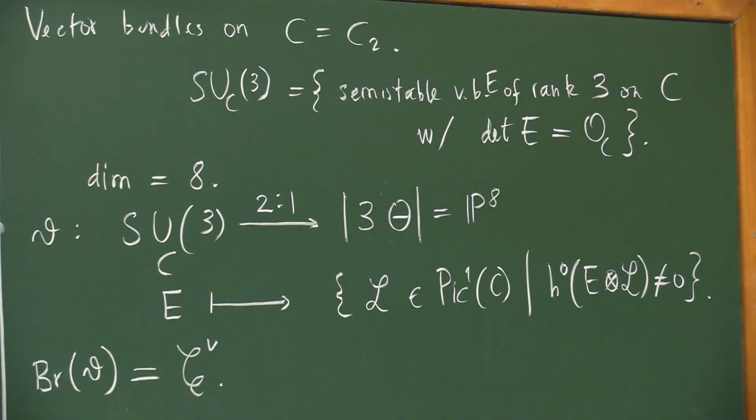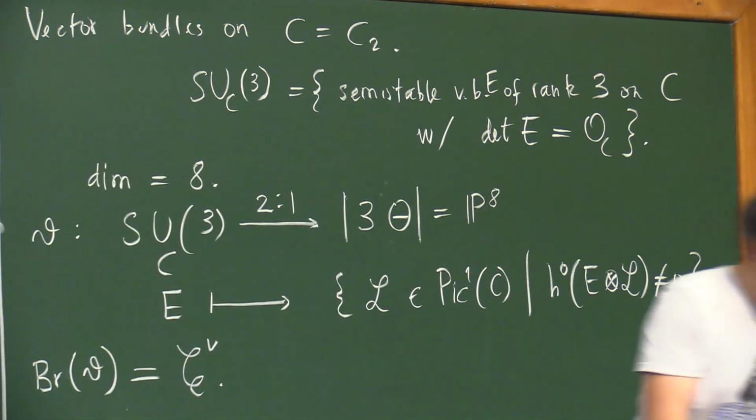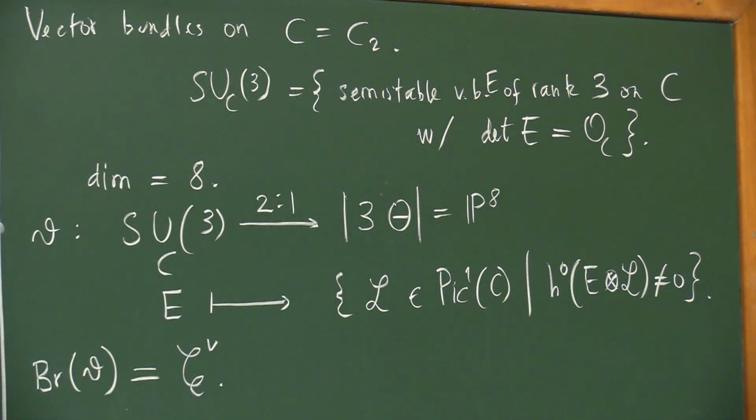We thought that this was some nice geometry, and we tried to understand better the picture here. And then we discovered that some people started describing this Coble cubic in a nice way.